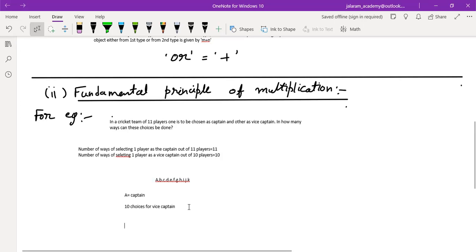Similarly, for C also there will be 10 choices. So for all 11 players, the remaining 10 can be the vice captain.